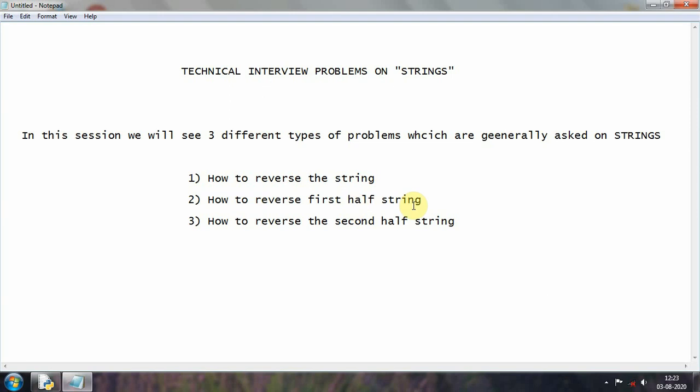Then they will ask another general question, that is how to reverse the first half of a string. They will make it trickier by saying they don't want to reverse the whole string, just the first half, and leave the second half as it is. They can also ask in a third question to leave the first half of the string as it is and just reverse the second half. They will be changing the question dynamically there itself. That's why I have mentioned these three types of problems. So without further delay, let's begin.